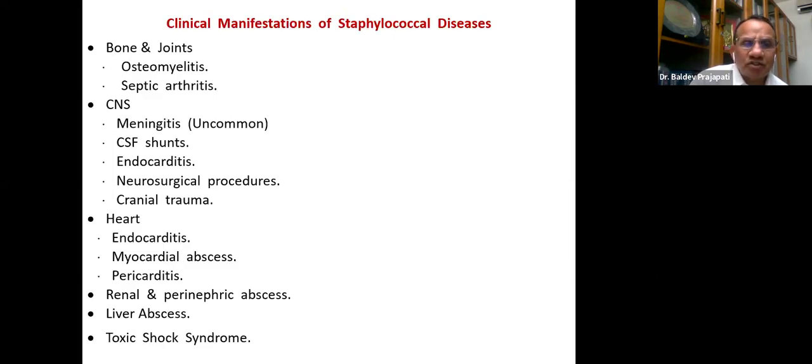Even the bones and joints: osteomyelitis, septic arthritis, very common in the newborn. Meningitis is uncommon by this time, but if shunt is there, yes. Endocarditis, myocardial abscess, pericarditis, renal perinephric abscess, liver abscess, staph is most common, and toxic shock syndrome.